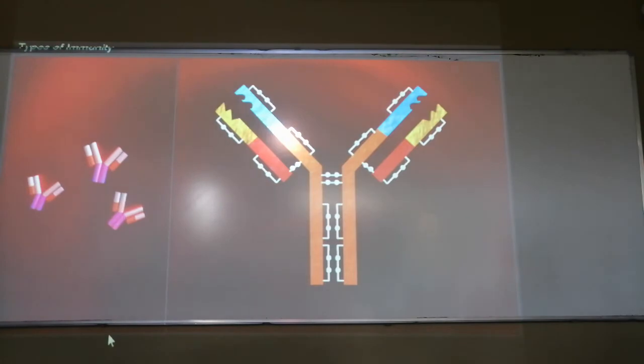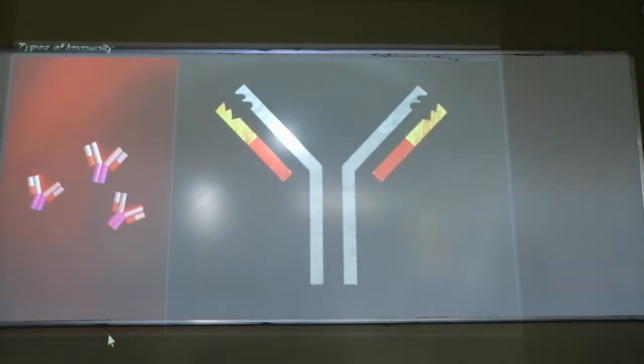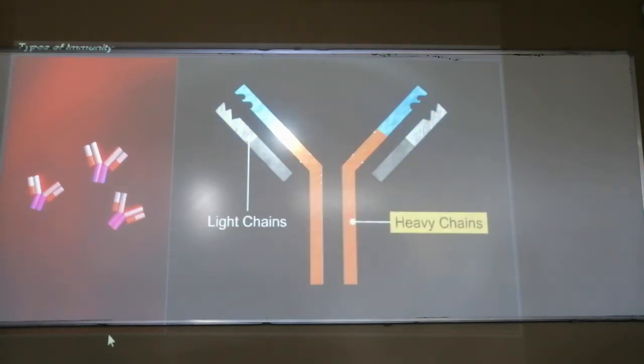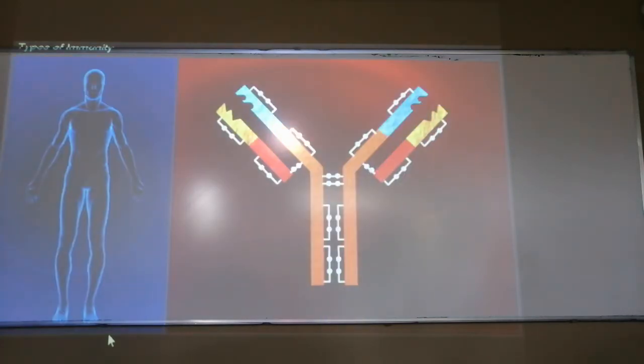Now what are these antibodies? If you see the structure over here, this is the light chain and the heavy chain. The light chain and the heavy chain are joined together by disulfide bonds. You can see the light chain and heavy chain in this white color antibody produced by the plasma cells. This is H2L2, because there are two heavy and two light chains. This is the structure of